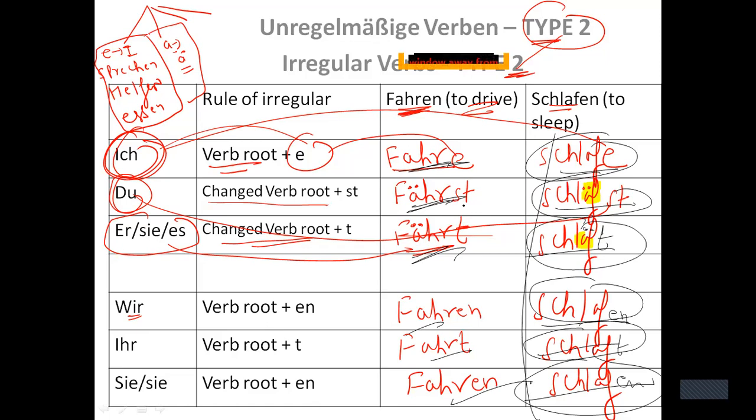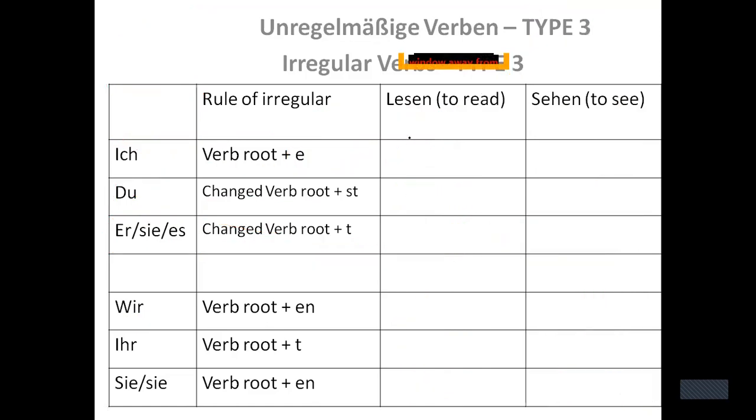Right? Now here, these are the two verbs which belong to category 2. Now I told you that there are 4 categories in irregular verb. Category 1, E will change into I, and there are some particular verbs, very few we have discussed. Here A will change into A umlaut. Here also we have some particular verbs we have discussed too. Now here E will change into IE, right?